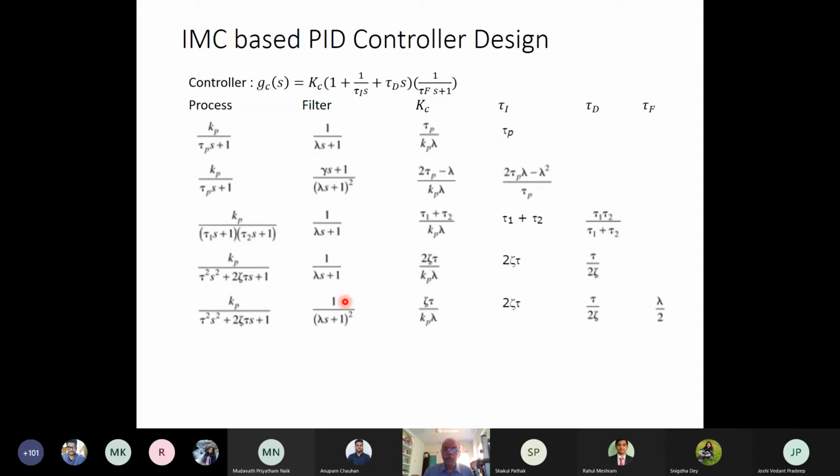If I make the IMC controller semi-proper, which means using 1/(lambda s + 1) squared, then both the numerator and denominator polynomial orders will be the same. Then we will have a PID controller along with a filter, where tau_f will be lambda by 2.